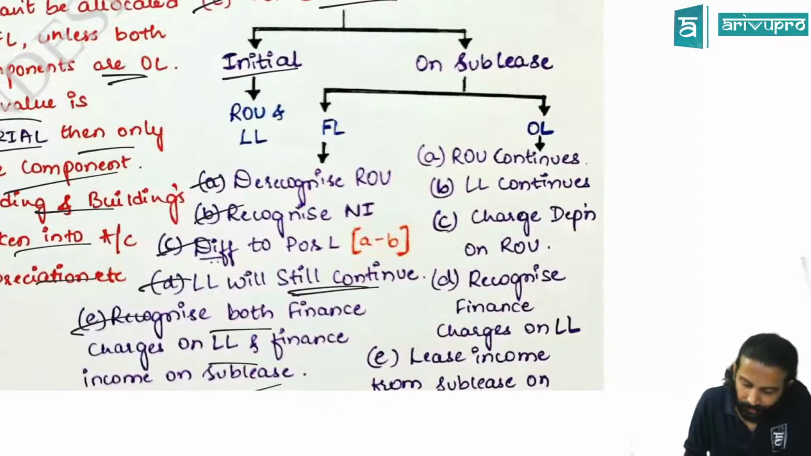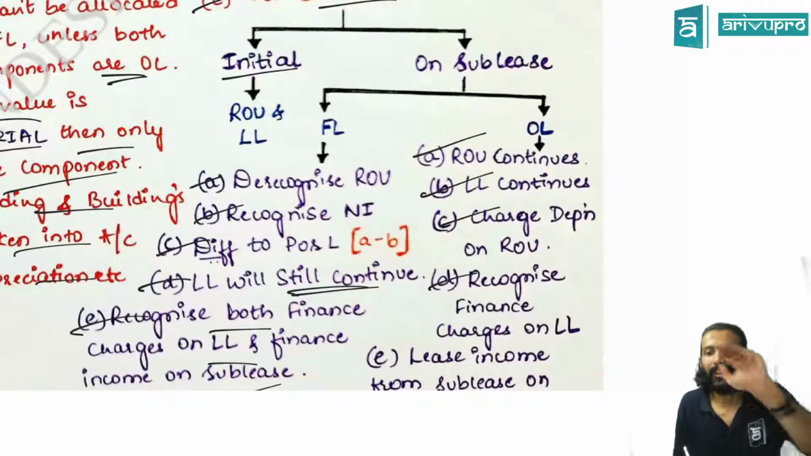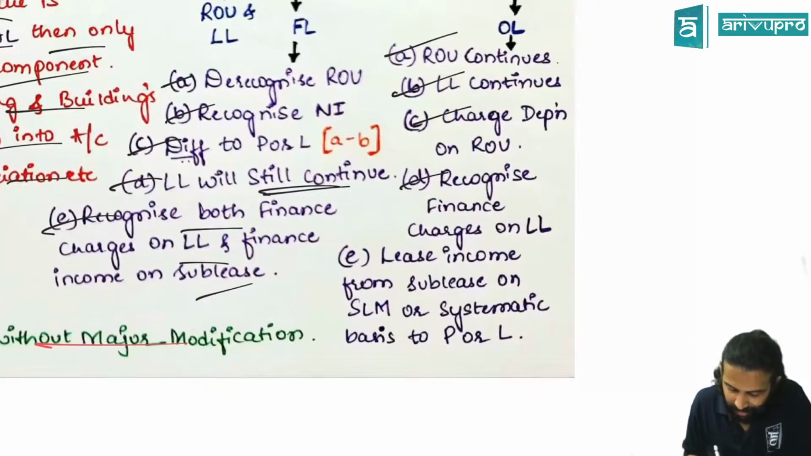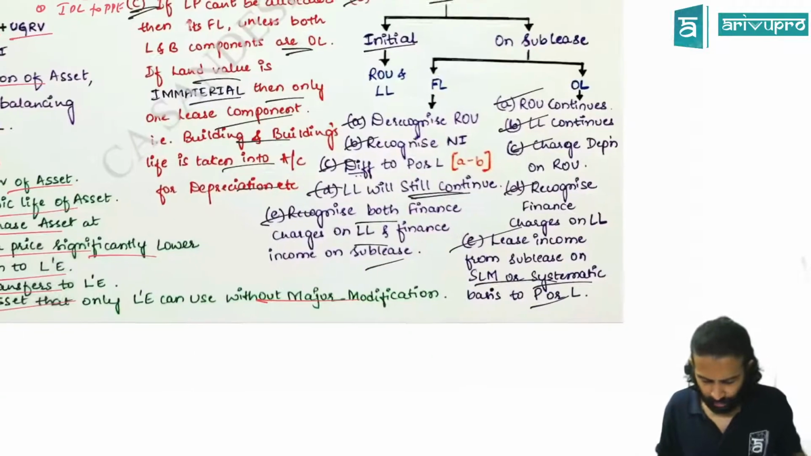Suppose sublease is an operating lease, then ROU will continue. Lease liability will continue. Depreciation on ROU will continue. Finance charges on lease liability will continue. But the rental income that you have received, you will transfer to P&L on SLM or systematic basis. Yes, sir. Same thing we told in today's class also, correct?